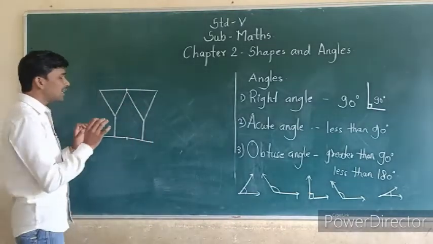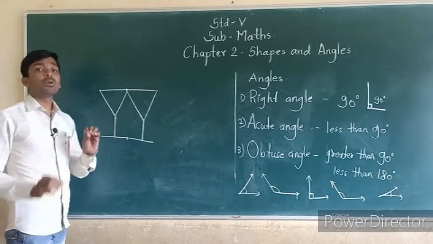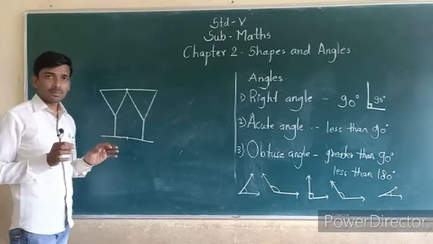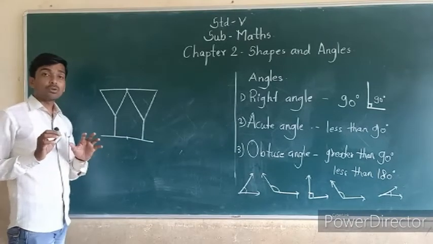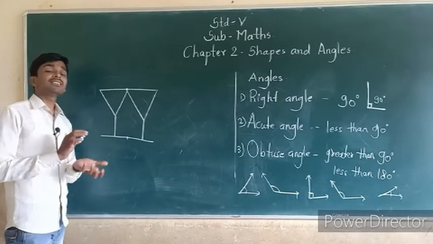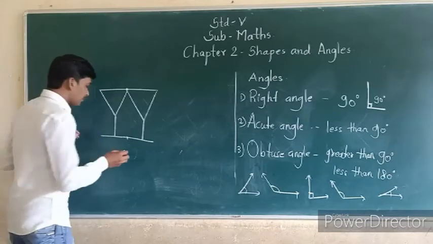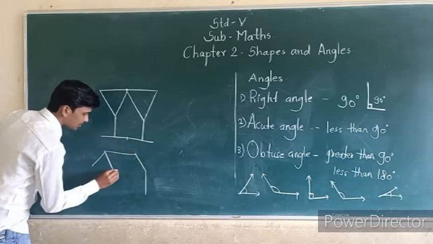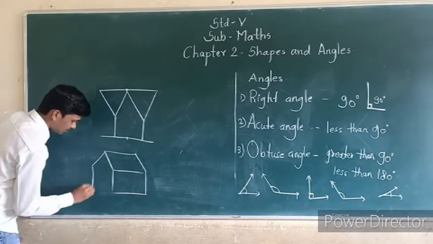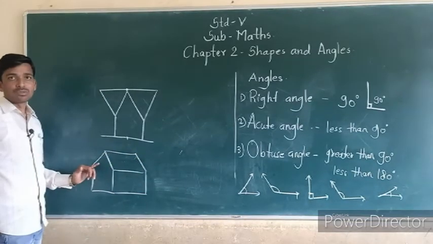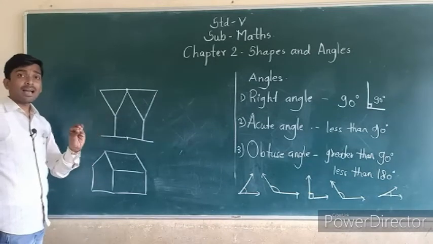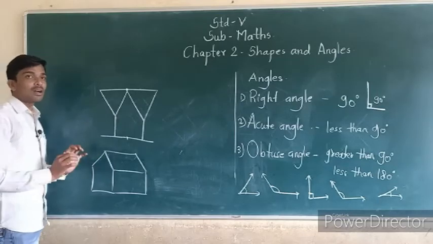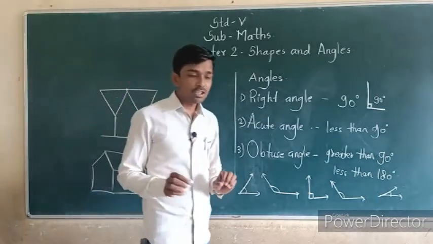Okay, and in the 10 matchsticks, you can move only 5 or less than 5 matchsticks and make a shape that looks like a house. Any 5 or less than 5 matchsticks you can move, and that shape looks like a house. Okay. You can try this at home.